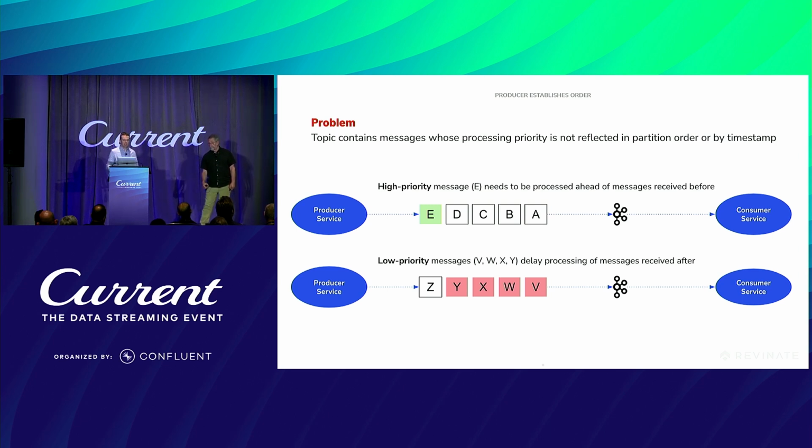Similarly, on the bottom graphic here, what if we have a glut of low priority messages? We've said that, oh, well, we just know that V, W, X, and Y are low priority. We don't need to process these quickly. It can take a little bit of time. But there's a bunch of them, and so actually they're kind of clogging up the pipe, so to speak, and preventing us from then processing a regular message, such as Z here. So how do we handle that?